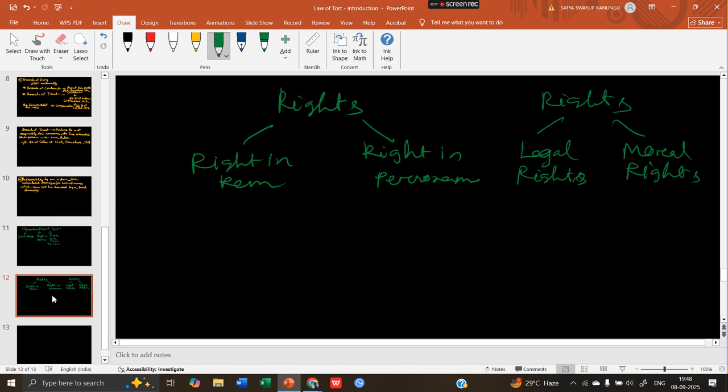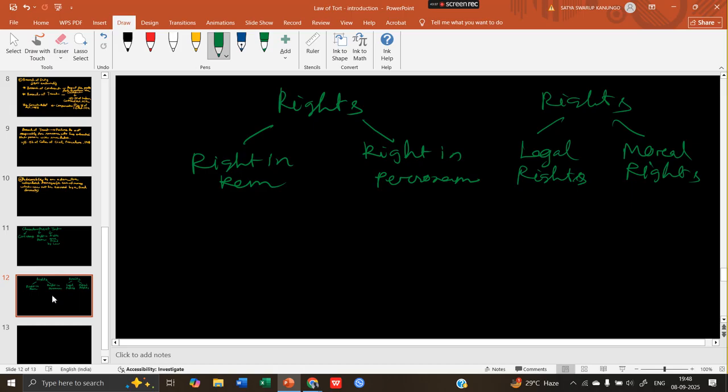Okay. So what are legal rights? What are moral rights? As I explained before also, again I am explaining this. Legal rights are the rights which are legally fixed or which are fixed by law. And what are moral rights? Moral rights means the rights which are morally correct. For example, to offer puja in the temple, to give money to the beggar, to give food to someone who is hungry, to give water to someone who is thirsty. All these things are moral rights.